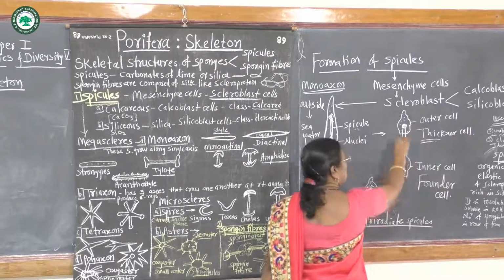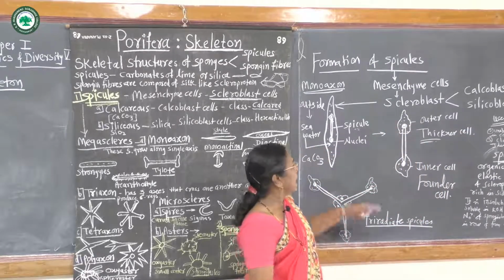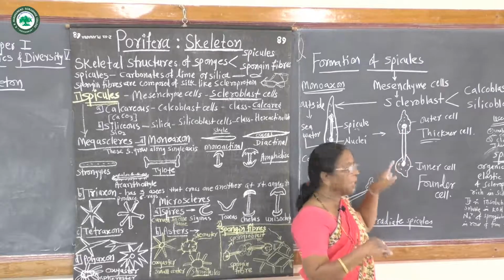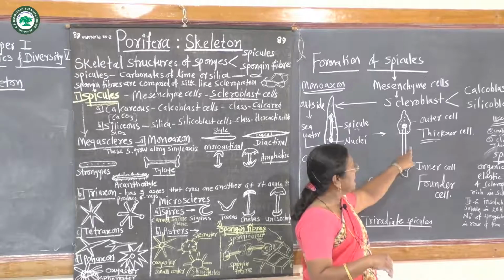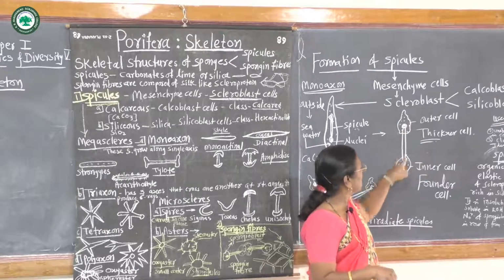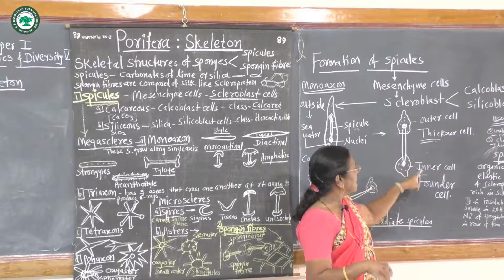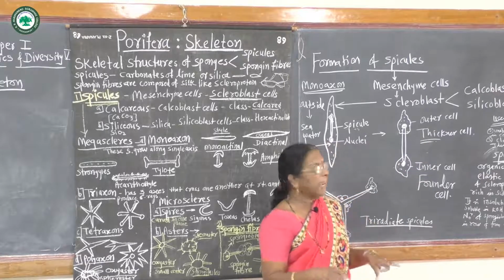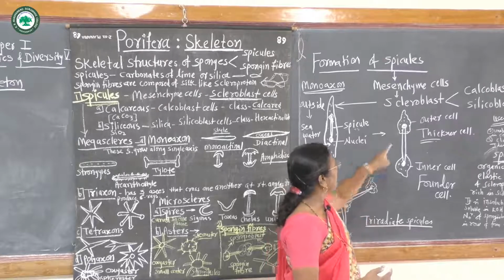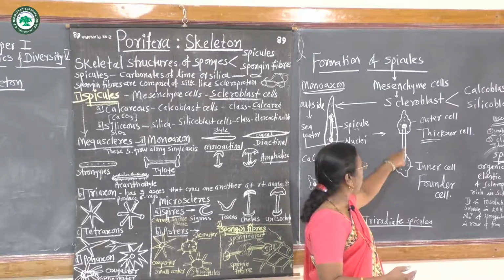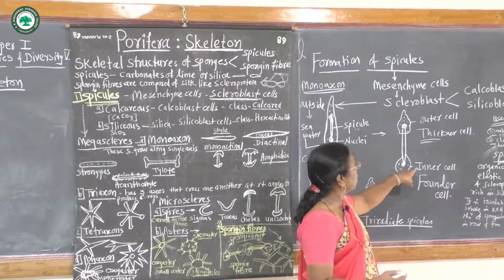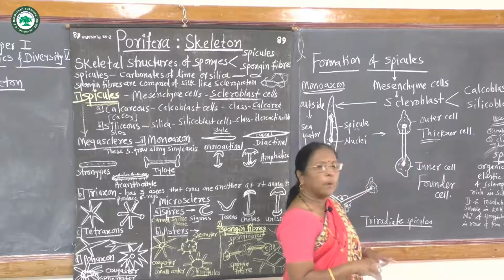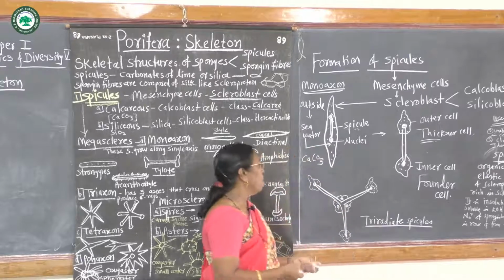When the spicule is fully formed or mature, both cells detach from each other and the spicule is separated from both cells. The founder cell and thickener cell lie in the mesenchyme, and the spicule mainly forms the support of the body.